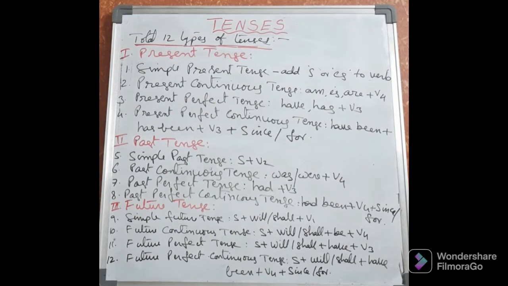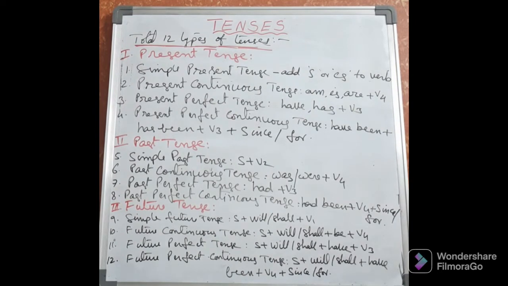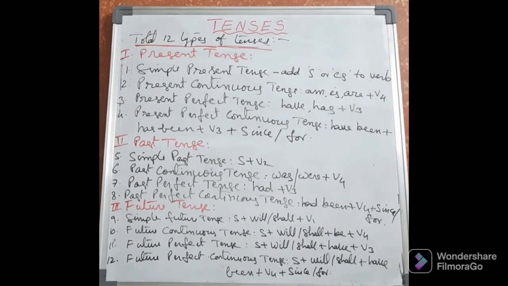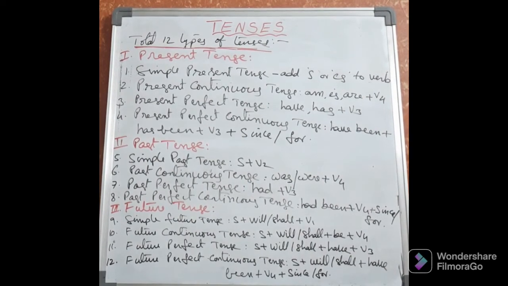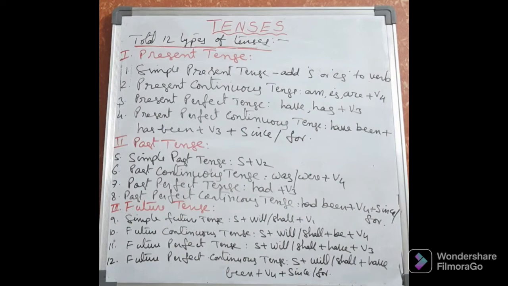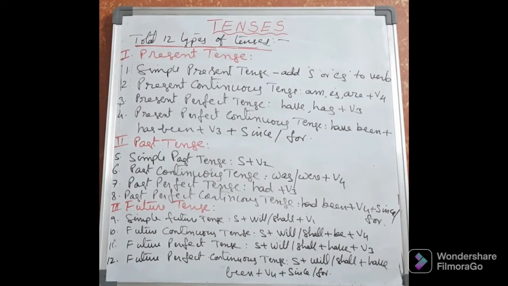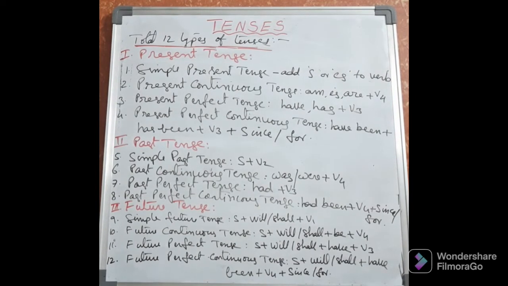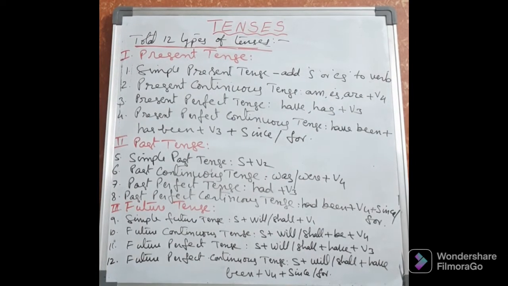But here these are the words we have to take in the present perfect continuous tense. By using these words we can write a long sentence. While writing the examples, I will explain how to use since and for, what its meaning is, everything. So, in this way, in present tense, there are 4 types of tenses: simple present tense, present continuous tense, present perfect tense, present perfect continuous tense.